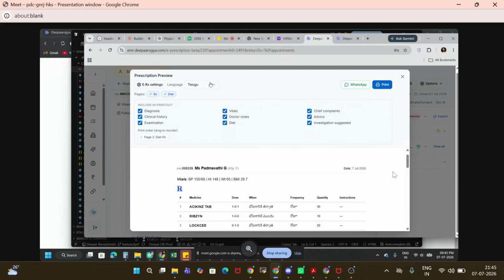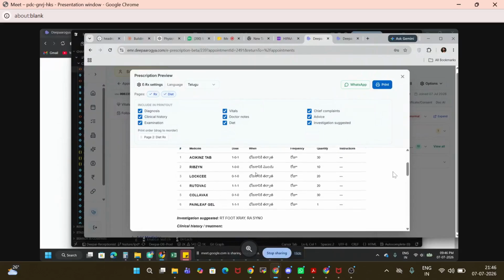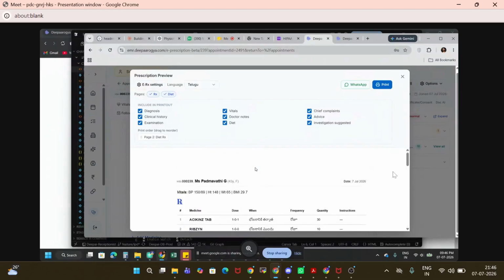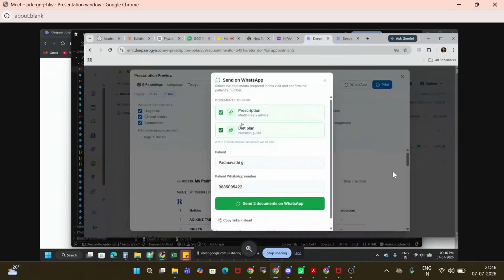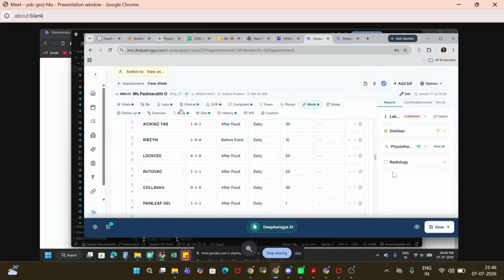You can tick all the information you want. Again, if you can see here, the language is auto detected when we create a new appointment. At that time we ask and take it based upon the location. This particular hospital is from Andhra Pradesh, so the mother tongue is Telugu, so it's automatically taking their mother tongue language. You don't need to put anything manually. So this is one feature we have. You can take a print or you can directly send it to WhatsApp. So this is the case sheet feature.